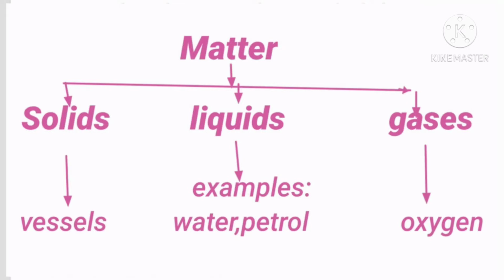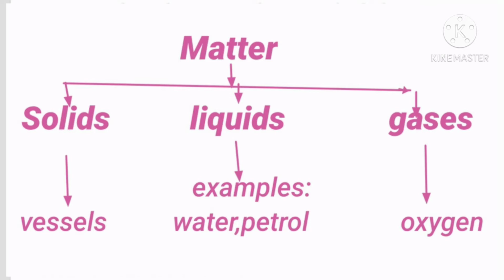In earlier classes, we have studied that anything which occupies space is called matter. Matter can be classified into solids, liquids and gases. In our daily life, we use water for drinking, petrol for vehicles, we inhale oxygen, we use stainless steel vessels for cooking. Experience tells us that the behavior of one material is not the same as another. This means that the physical and chemical properties are different for different materials.